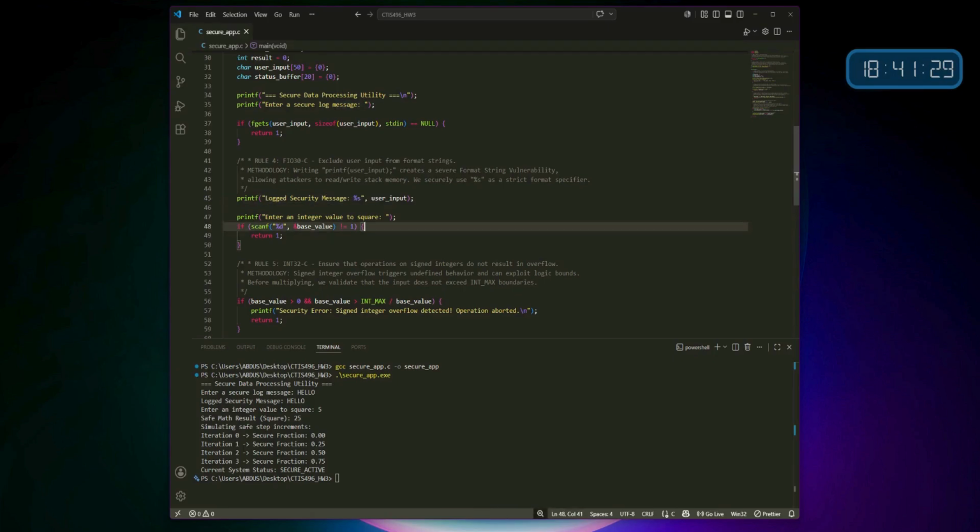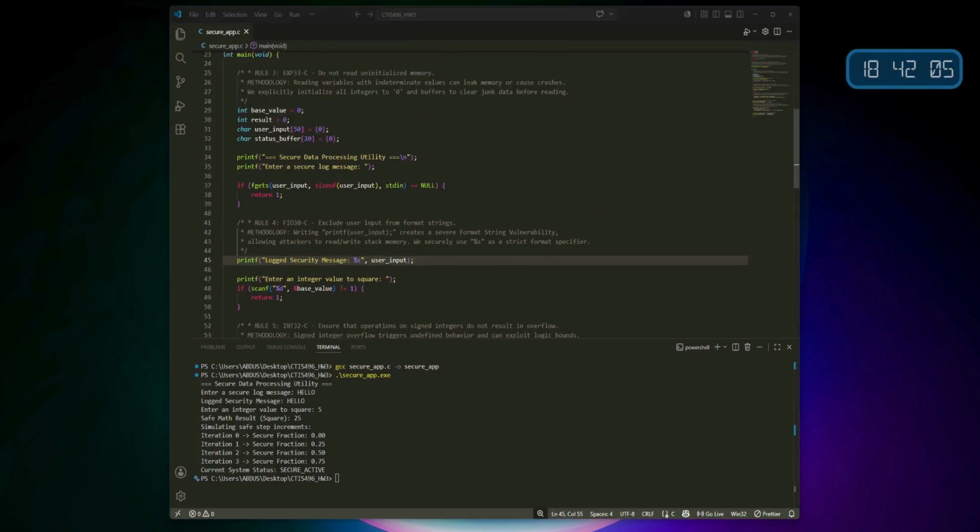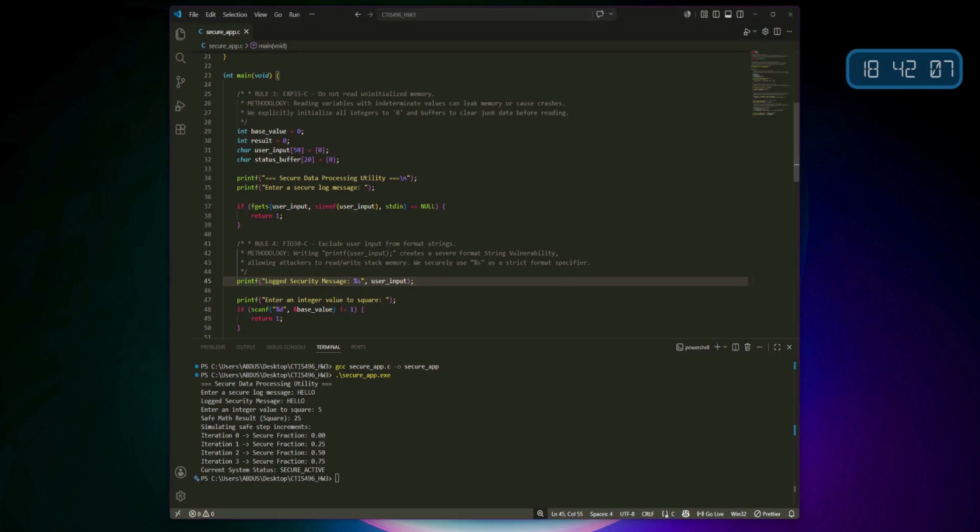For FIO30-C, we must exclude user inputs directly from format strings to avoid severe format string vulnerabilities. Instead of passing the raw user input buffer directly into printf, I securely use the strict %s format specifier.